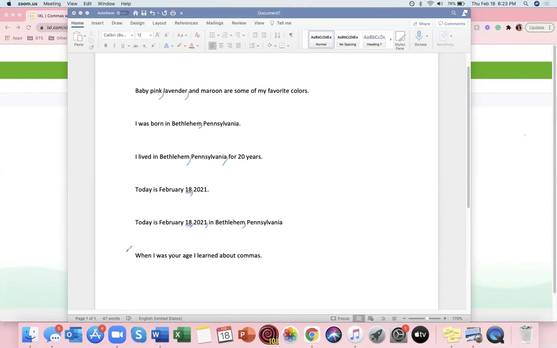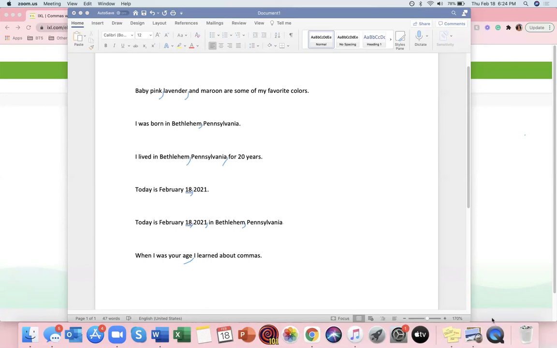Okay, and another thing that will pop up in this problem set is that introductory clause, like when I was your age or after this or things like that, you would always put a comma after the introduction. So when I was your age, comma, I learned about commas. So you wouldn't put it after when I was your age, I learned comma about commas, because that wouldn't make sense. The introduction is when I was your age.